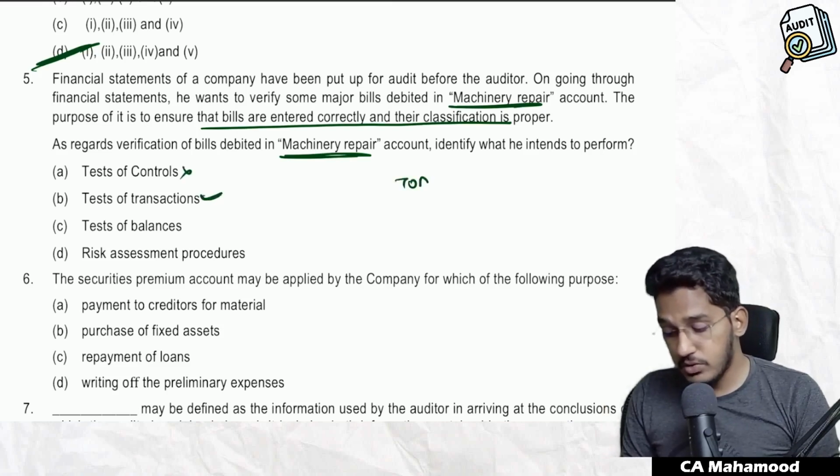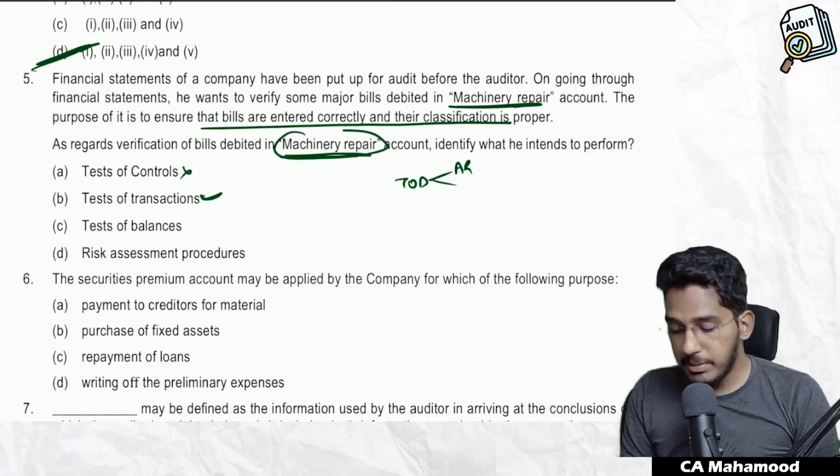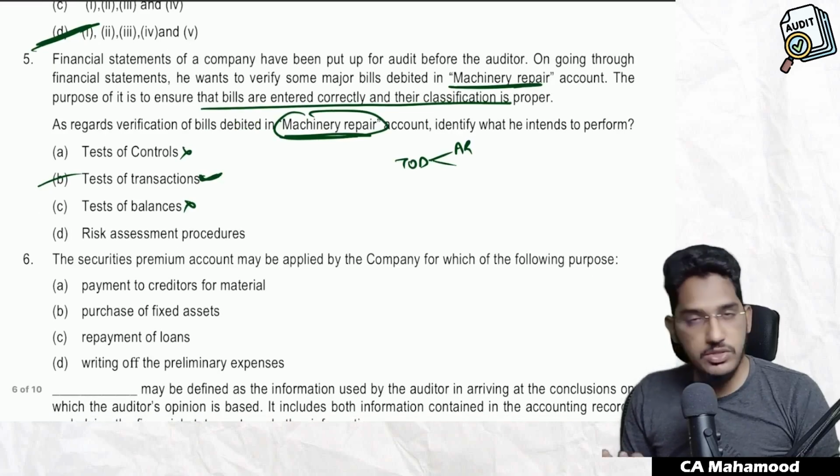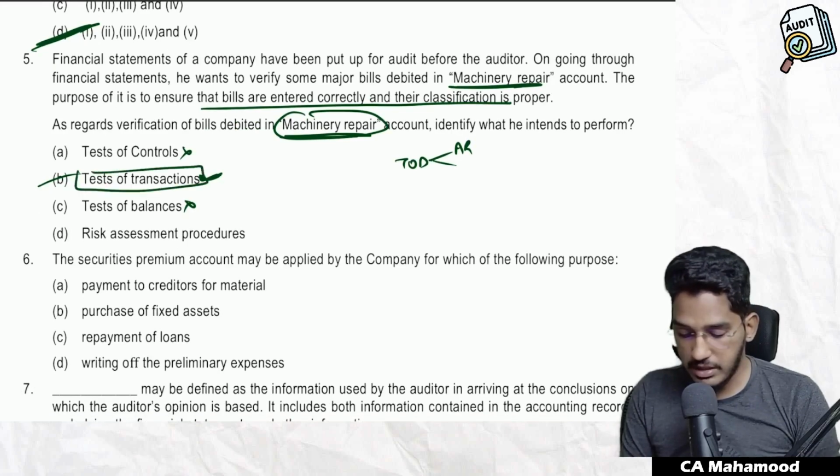See, in the test of details also, if you verify assets and liabilities, we say test of balances. If you verify P&L items, we call test of transactions. Machinery repair is a P&L item. So he is doing test of transaction. Is it test of balances? No, it is not a balance sheet item. Is it risk assessment procedure? No. So what is the correct option? B is the correct option.